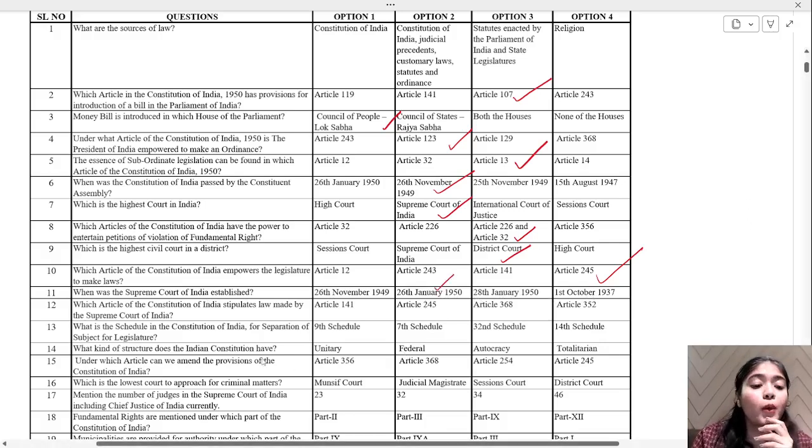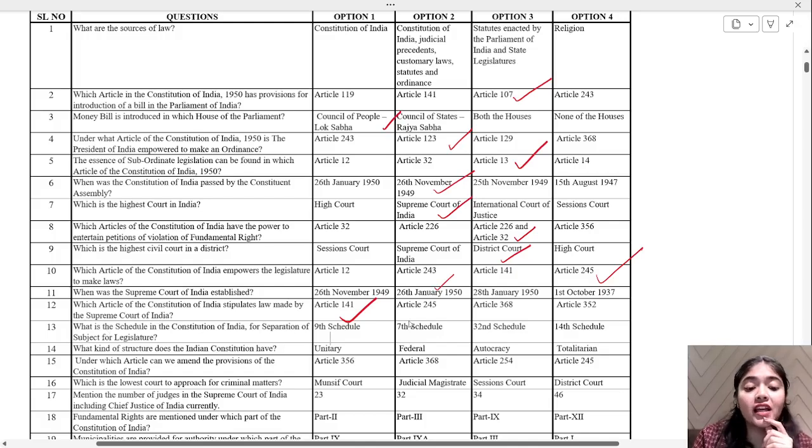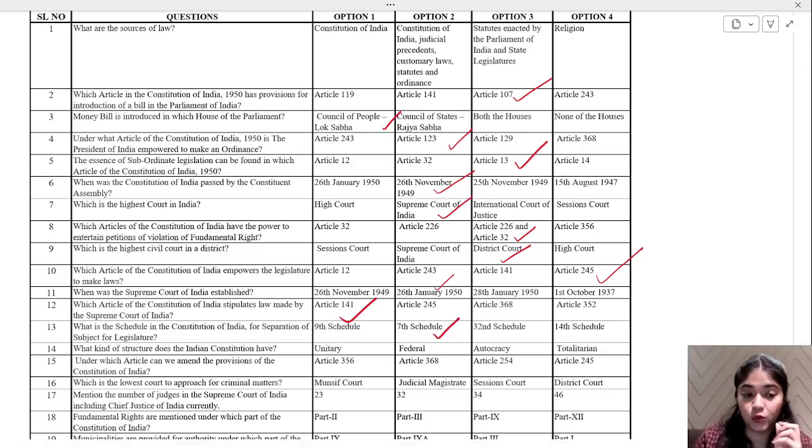Which article of the Constitution of India stipulates law made by the Supreme Court of India? Article number 141. Which schedule in the Constitution of India deals with the separation of subjects for the legislature? The separation of subjects for the legislature is in the 7th schedule. What kind of structure does the Indian Constitution have? What is the structure we have? We have a federal structure.